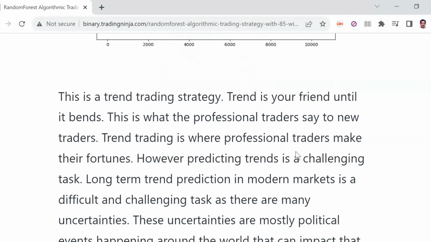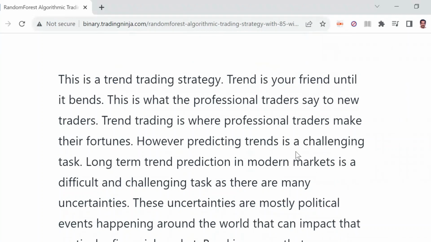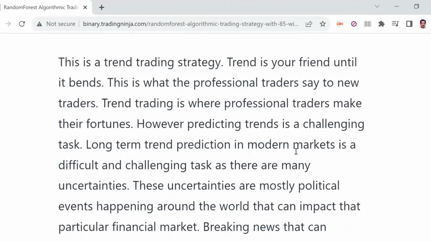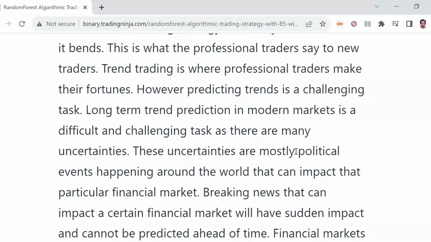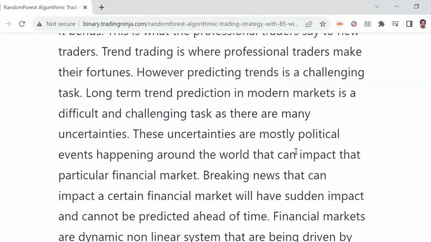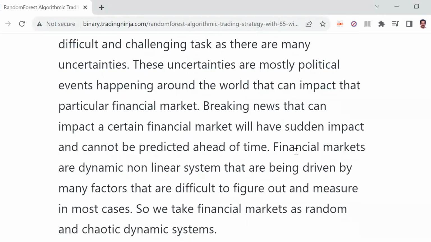Trend trading is where professional traders make their fortunes. However, predicting trends is a challenging task. Long-term trend prediction in modern markets is a difficult and challenging task, and there are many uncertainties. These uncertainties are mostly political events happening around the world that can impact that particular financial market, or breaking news that can impact a certain financial market.